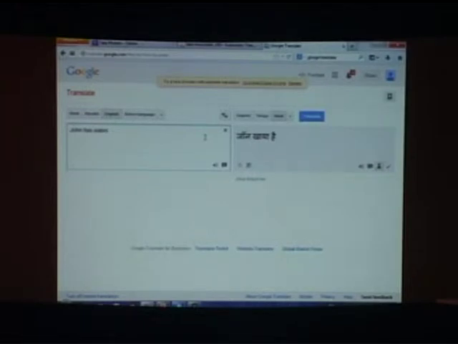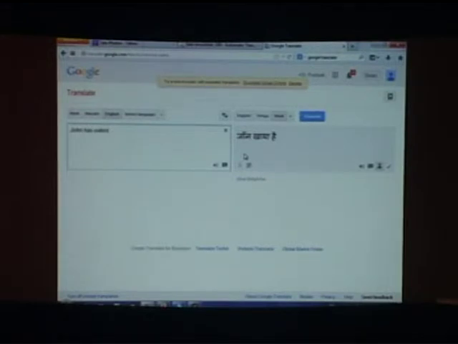John has eaten. John khaya hai. So, is this translation adequate? That means, is the meaning transferred? No? Right? Don't confuse adequacy with fluency. Okay, we'll need this concept later as we go on. So, do you get the meaning that John has eaten? Okay? So then, of course, this is the question of fluency. This is not a fluent sentence. It's not a well-formed sentence. John ne khana khaya or John kha chuka hai. Okay, that is what is expected.